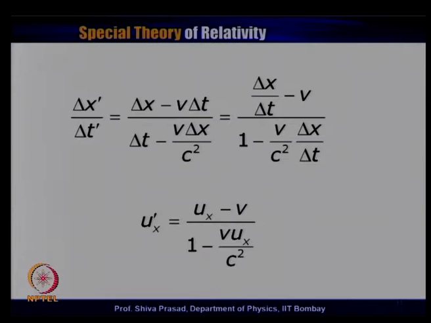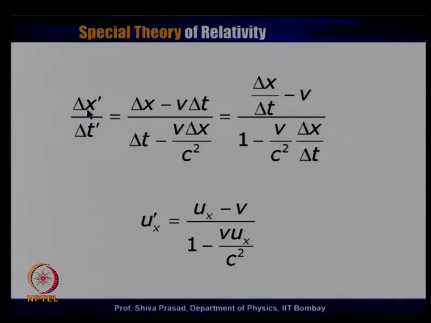Similarly, for finding out the y component transformation, instead of delta x prime, I had to use delta y prime. Now, you remember delta y prime was anyway equal to delta y, but delta t prime was not equal to delta t. Therefore, in principle u y prime will not be equal to u y, and that is what we see in the next transparency.